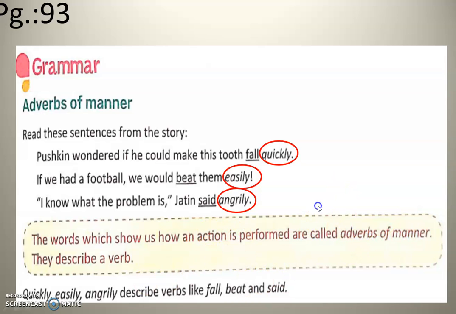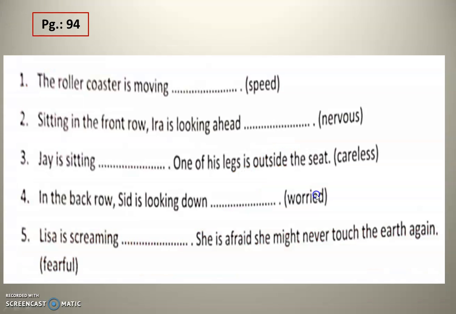Manner is nothing but how it is being done. See, here in the bracket it is given already. We will have to write with ly only: speedily, nervously, carelessly, worriedly, fearfully. So here on page number 94 in your book, it is given. You will have to write it here.